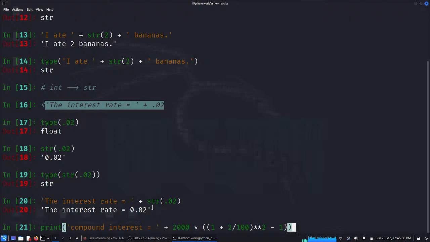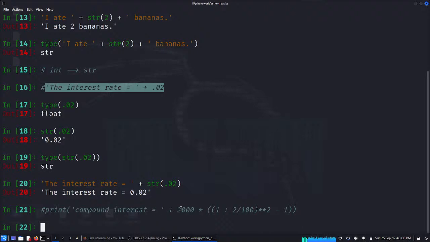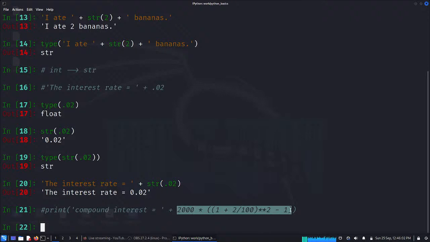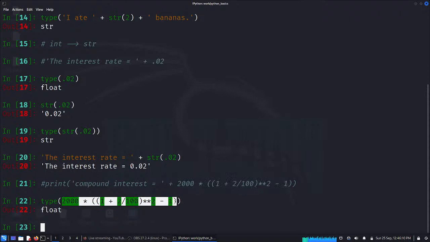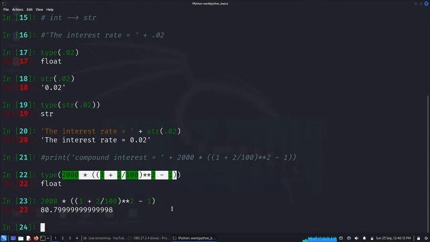This won't work, as you guessed. Why wouldn't it work? Because what type is this object? It's a float object. If you want to inspect it, it's a float object, so that is not working.